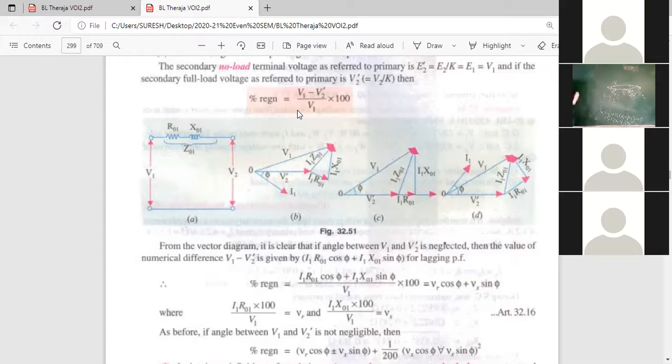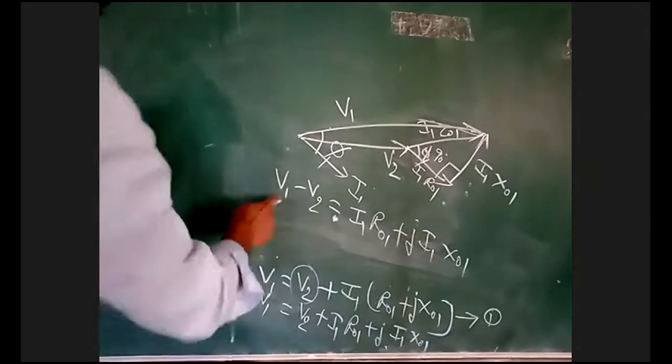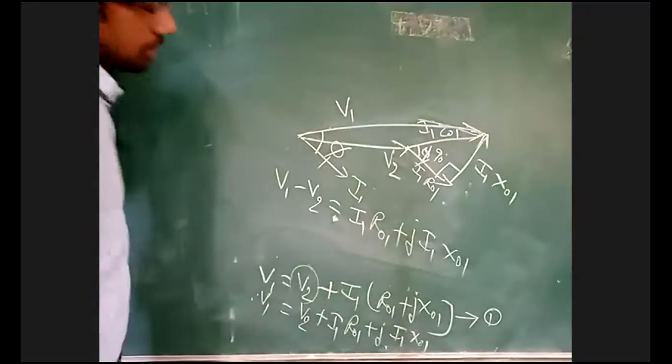Bringing V2 to this side, V1 minus V2 is equal to I1 R01 plus j I1 X01.